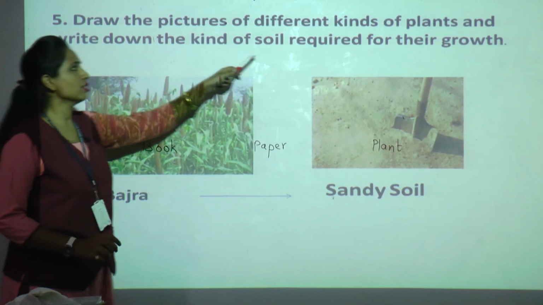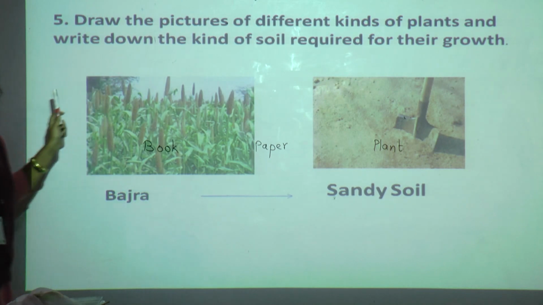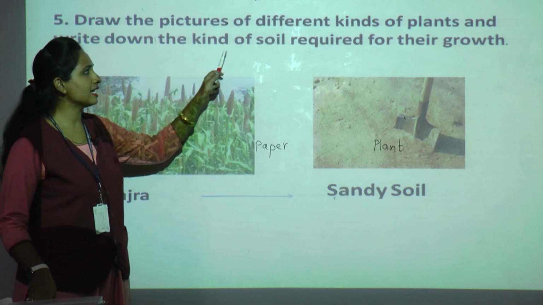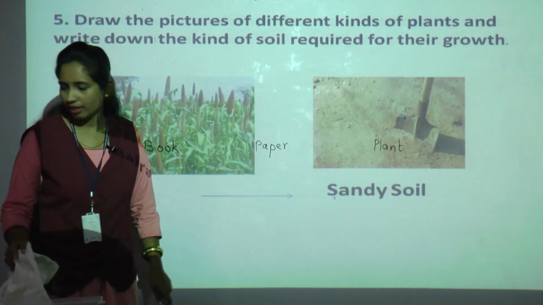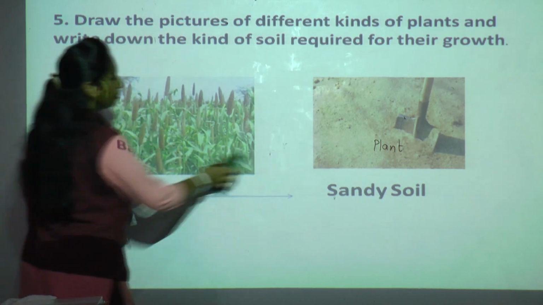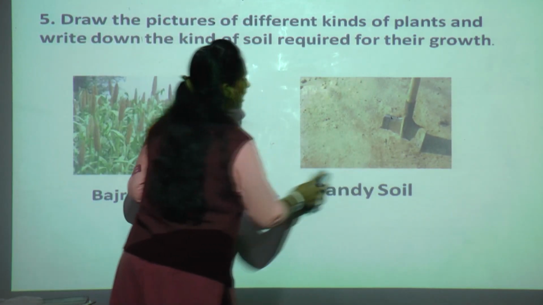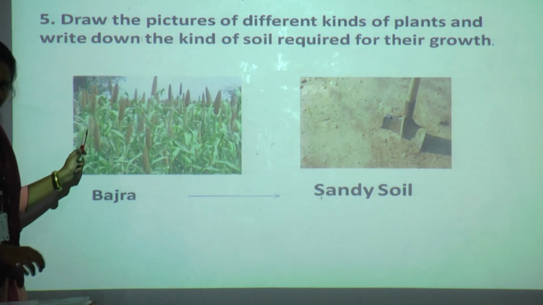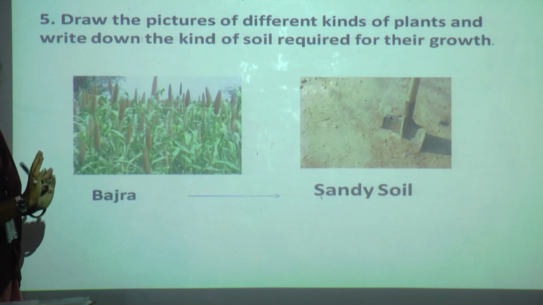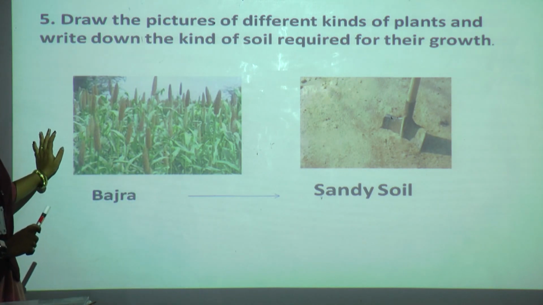Draw the pictures of different kinds of plants and write down the kinds of soil required for their growth. What you are going to do is draw the picture of different kinds of plants. I had given one example. You can see a bajra is there. You like drawings, yes or no? So that's why I had given one activity about drawing.